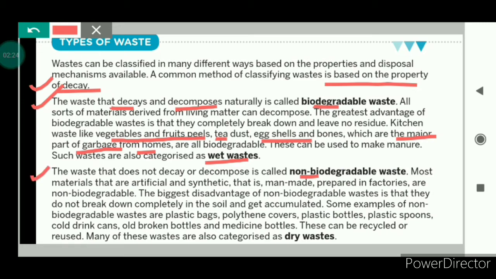Now the other one is non-biodegradable waste. The waste that does not decay or decompose is called non-biodegradable waste. That means non-biodegradable waste does not break down completely in the soil, so it keeps on accumulating. Examples are plastic bags, polythene covers, plastic bottles, plastic spoons, etc. But this kind of waste can be recycled or reused. Another name given to such waste is dry waste.